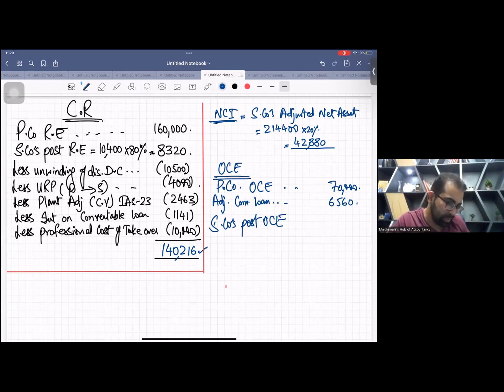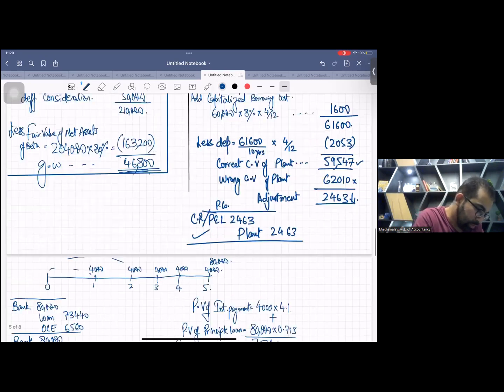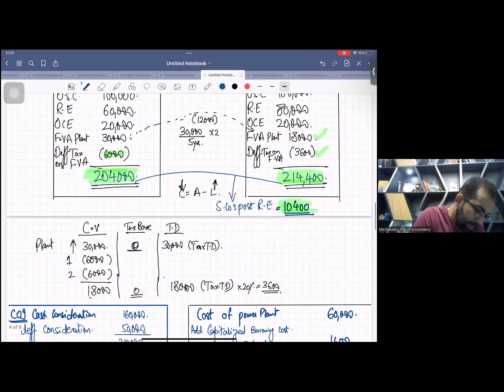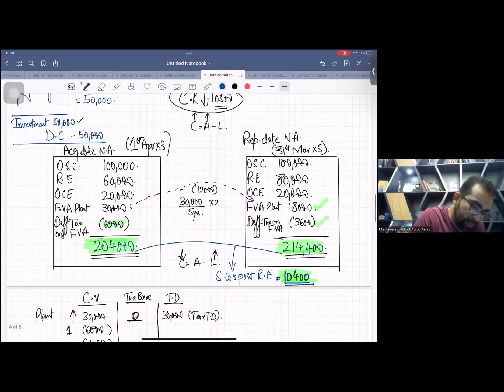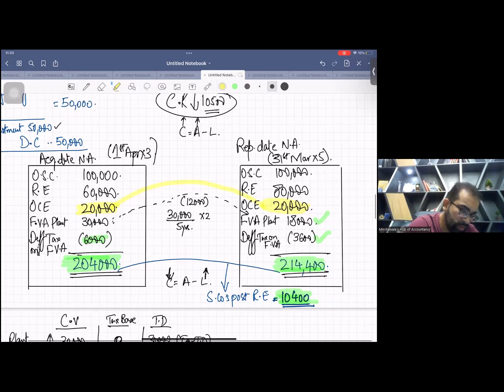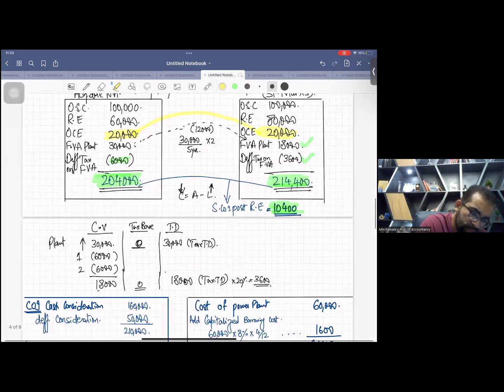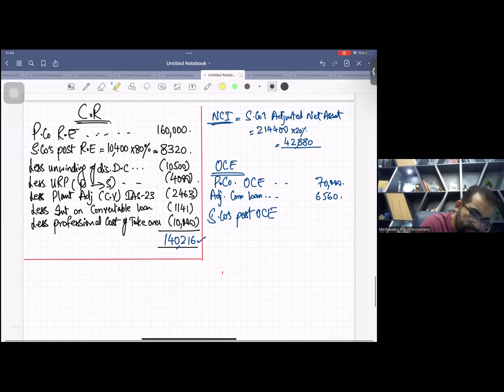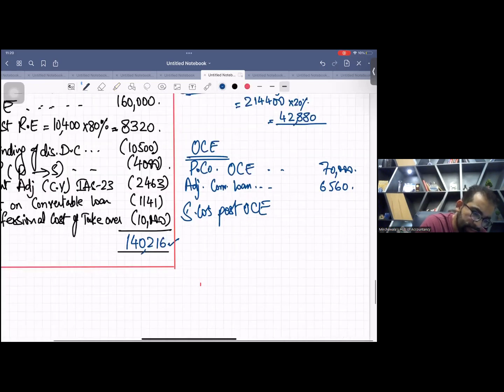See these packets. Both are 20, the same. So no change, nothing will come. So this is the OCI. It's 76,560.